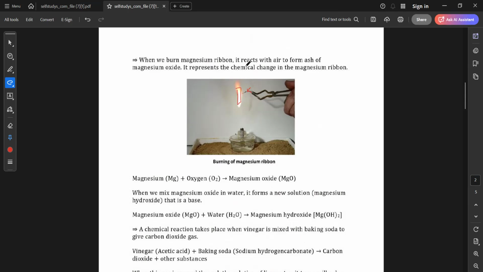We are burning it, right? In the presence of air, we are burning it, like we are doing combustion, right? So it represents a chemical change in the magnesium ribbon. So magnesium reacts with oxygen to give us magnesium oxide. Understood? So we cannot create magnesium and oxygen again from magnesium oxide. Once magnesium oxide has been created, we cannot get back to the original product again. Understood?